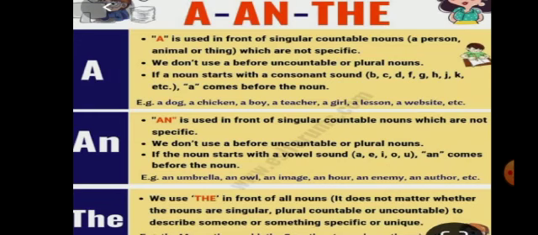Normally we consider A and an as one. So before one thing we use A or an, and we can't use them before a plural noun or an uncountable noun. The: we use the in front of all nouns. It does not matter whether the nouns are singular, plural, countable or uncountable, to describe someone or something specific or unique. The is used for the unique or something specific. The sun, the moon, the earth, the rain. All these words take the because they are specific.